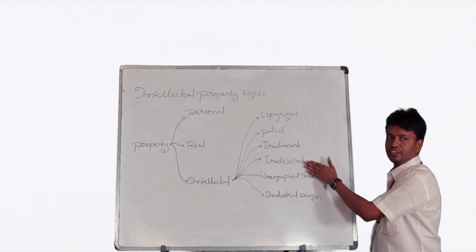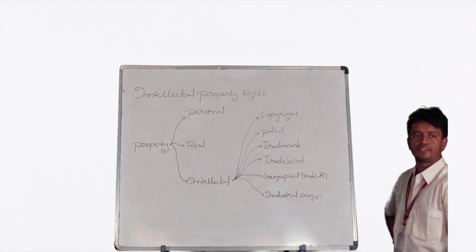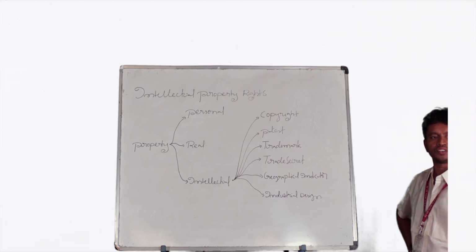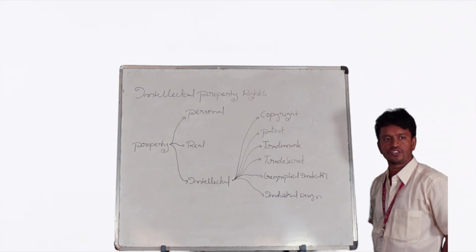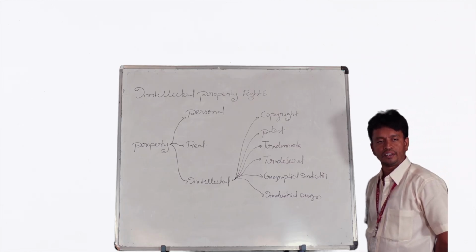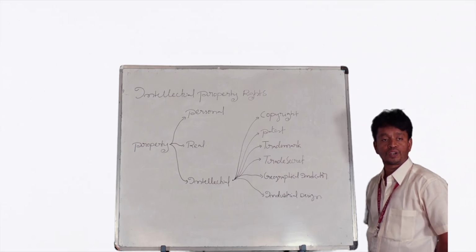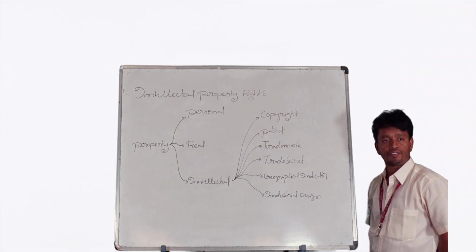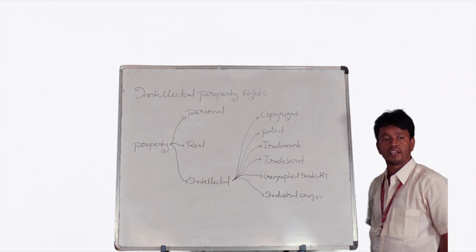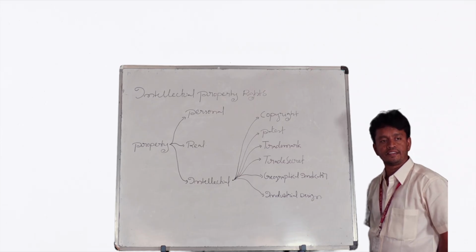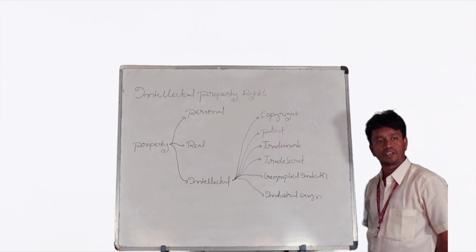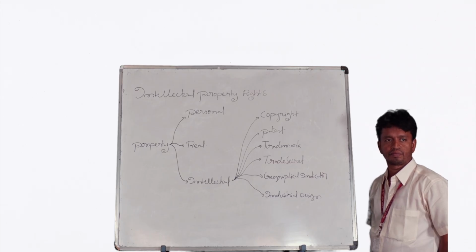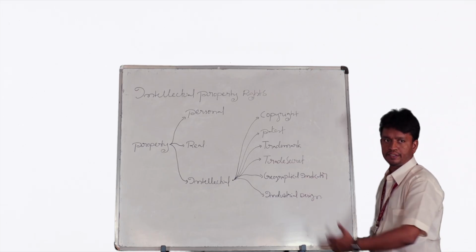Coming to the fourth one, trade secret. It is known as completely confidential information. When I do a job in my organization, whatever information I reveal, definitely I have to take permission from my employer. Without consent from my employer, if I reveal that information to someone, according to Trade Secret Law 1997, the employer has a right to make a case against me. That is the impact of trade secret.